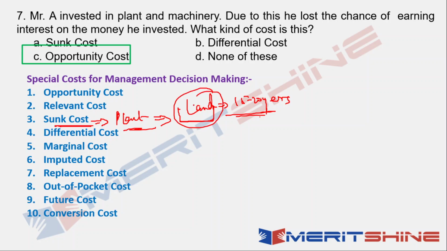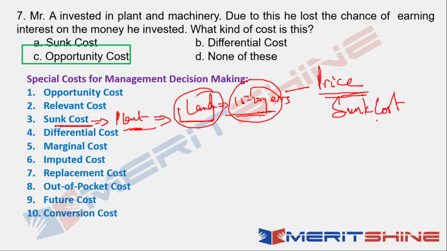Now I want to sell this land. So the price at which I bought the land 15 to 20 years back is a sunk cost. वो cost तो गया. That has nothing to do with today's decision. Whether I sell this land or not has no relevance whatsoever to this cost.